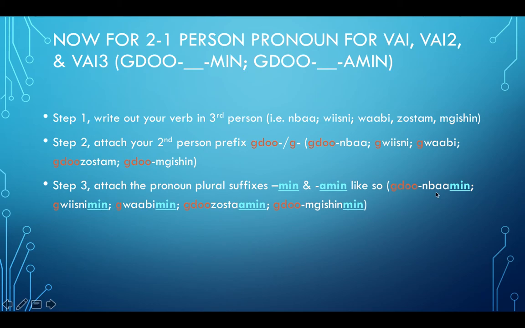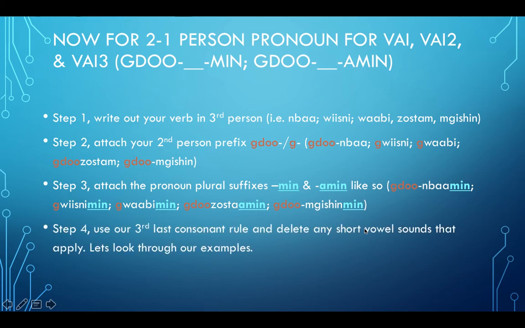So we got gadonbamin, gawisnamin, gawabamin, gadozostamin, gadomgishinmin. Step 4, use our third last consonant rule and delete any short vowel sounds that apply. Let's look through our examples.